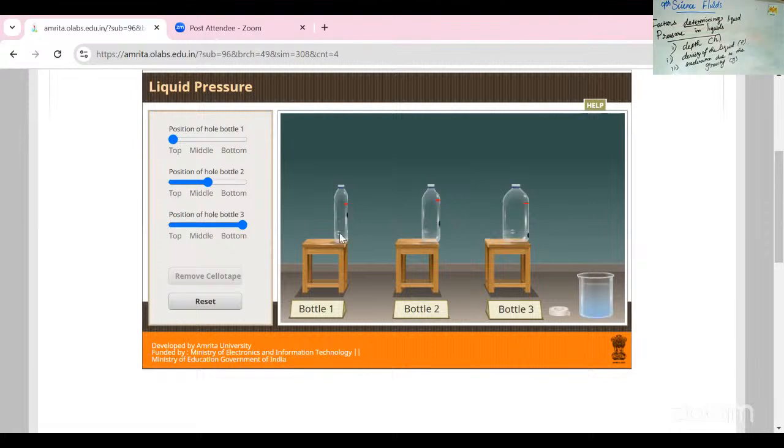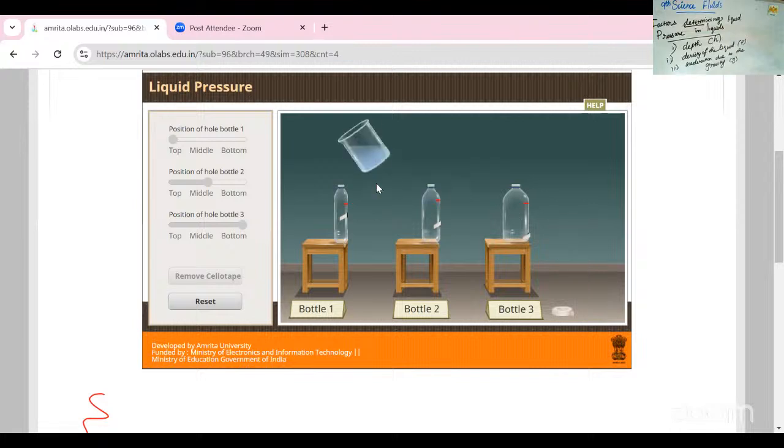See, the blue color is in the top position, the second bottle is in the middle part, and the third bottle is the bottom part. Okay, so I want to close the holes with the help of the sellotape. Yes, all the holes are closed in these three bottles.